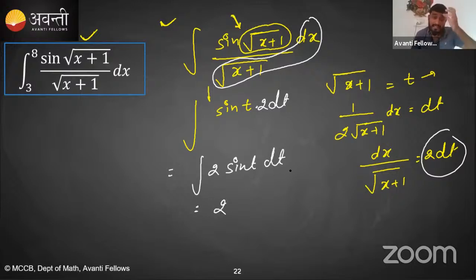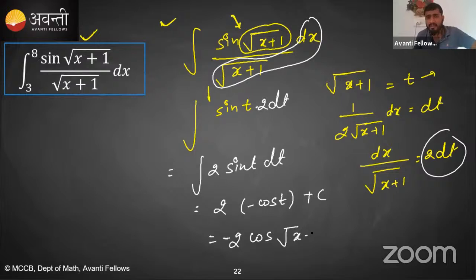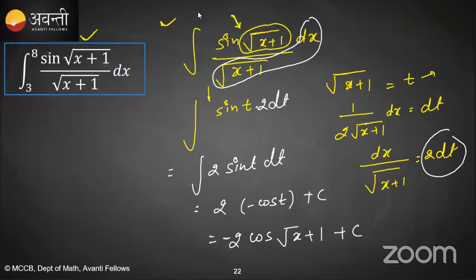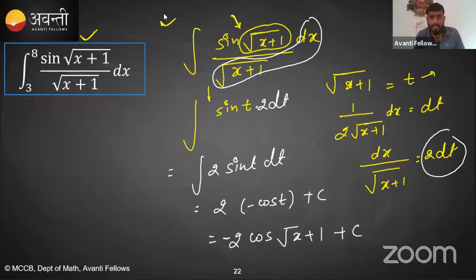Can you tell me what will be the integration of sine? Integration of sine is nothing but minus of cos t plus c. Yes or no? Now we have to replace the value of t. That becomes minus 2 cos root x plus 1 plus c. Is it clear? Come on, guys. Is it clear, everybody, till now? Any doubt? Okay, so this is the indefinite integration of this one.